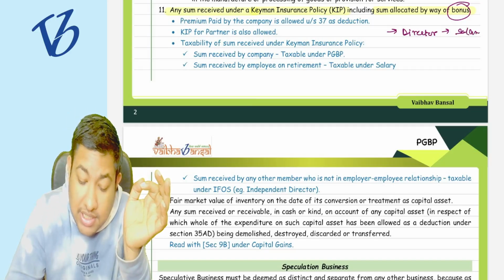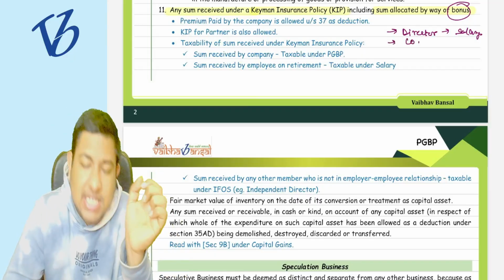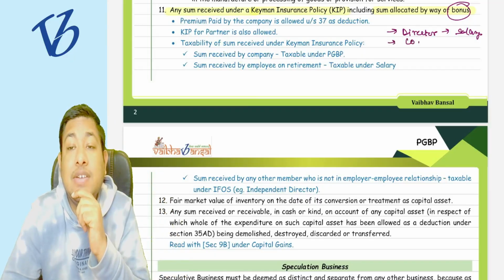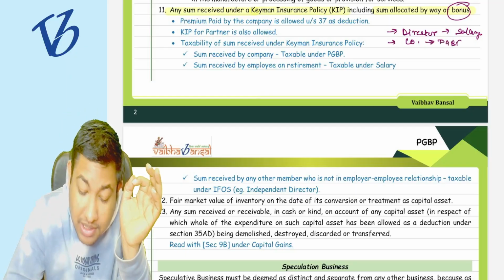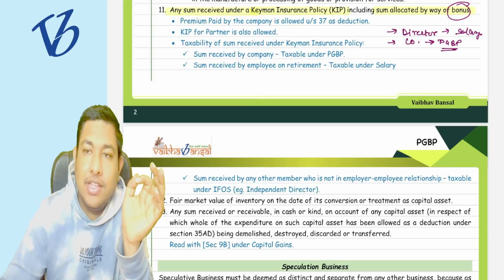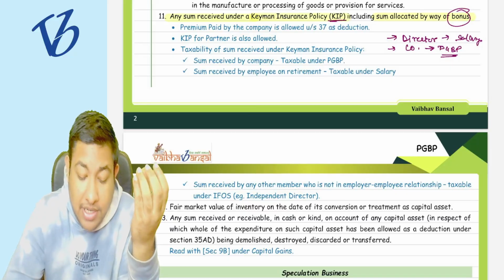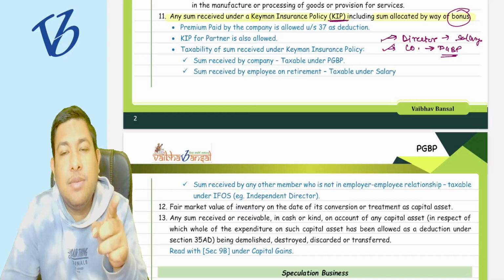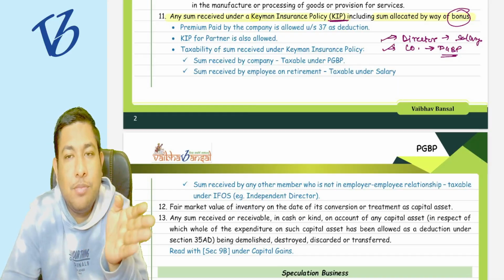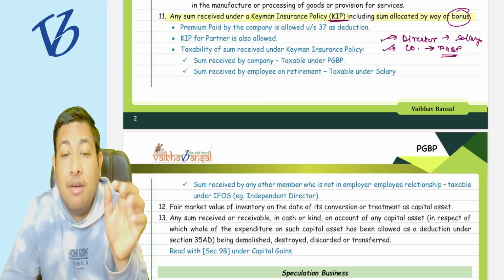Salary, because it is received by the director, it is going to be salary. But if the company received it, then it is going to be taxable under the head of PGBP. If the company is receiving the maturity amount on the Keyman insurance policy, then it is PGBP. If the director is receiving it, it is in the nature of an employer-employee relationship, so it is going to be taxed under the head of salary.